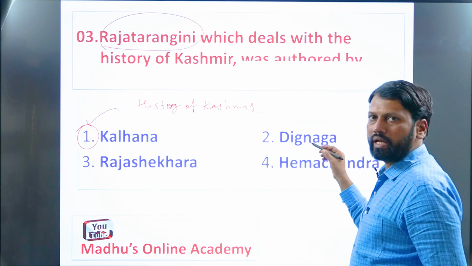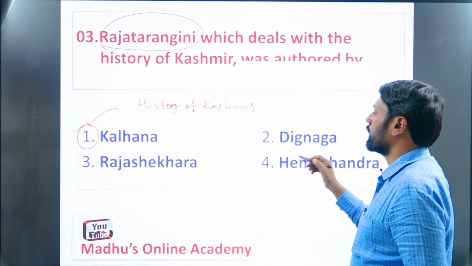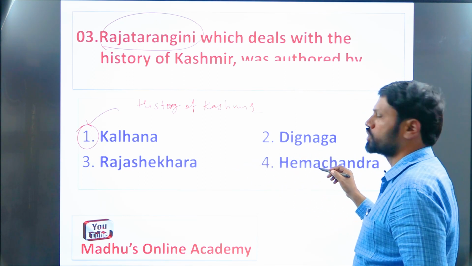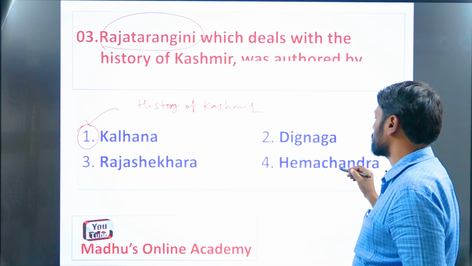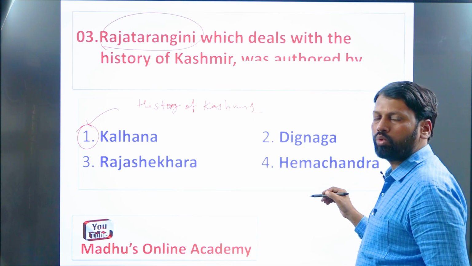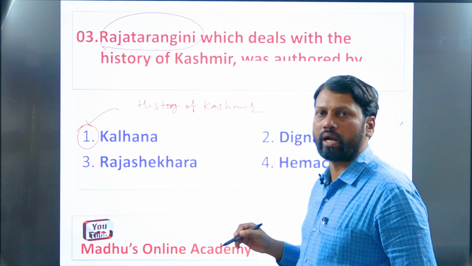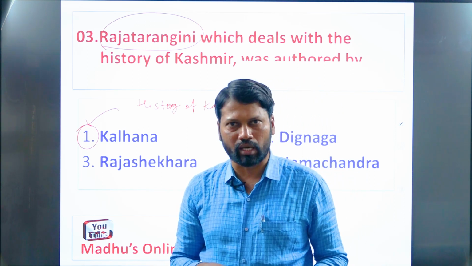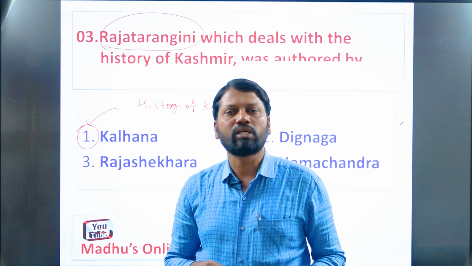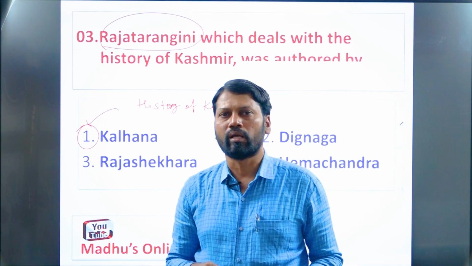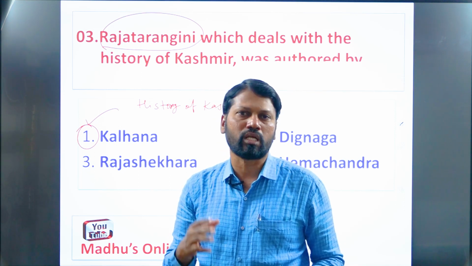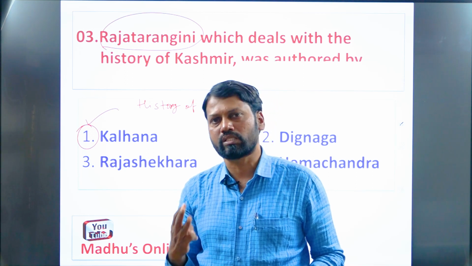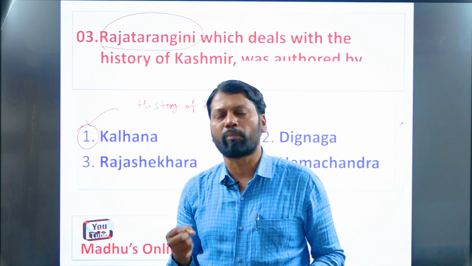Next, Dignaga was a great scholar. Rajashekara also a scholar, Hemachandra also a scholar. Just now as I told you, Hemachandra was a Jain scholar who wrote Parisista Parvan, and also Kumarapala Charita, Neminada Charita, Trisasti Shalaka Purusha, remember. Trisasti Shalaka Purusha: Tri means 3, Shashti means 60, Shalaka Purusha means Uttama Purushas.